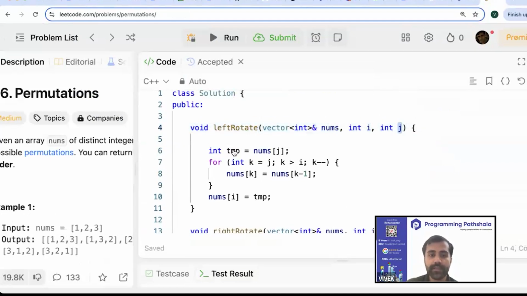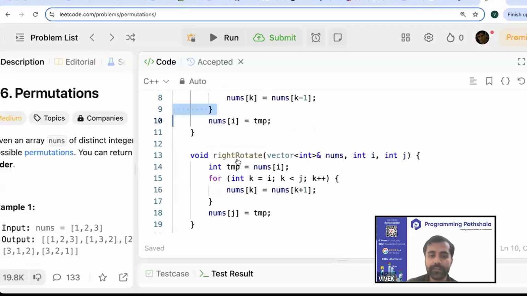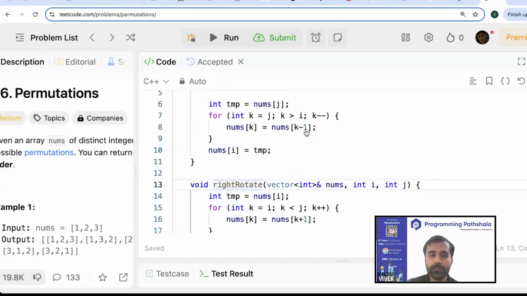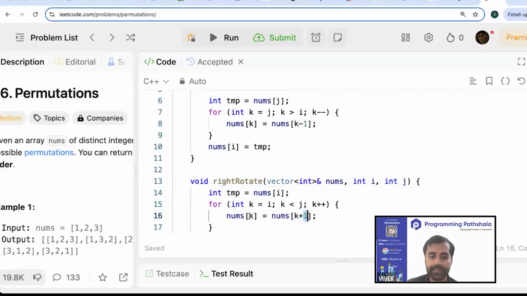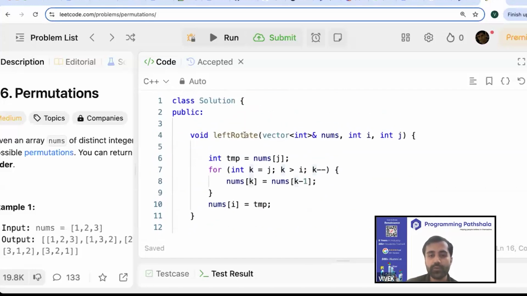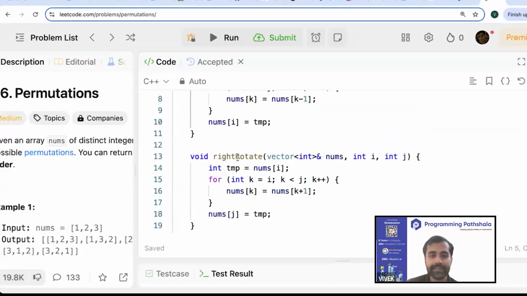Very, very simple function. It copied the jth element in a temp, and then it is pushing the k minus 1th element at index k. That is how you one by one left rotate. The code for right rotate is also pretty similar. Here you push k plus 1 at k. It's just like if you call this clockwise, then this is anti-clockwise.